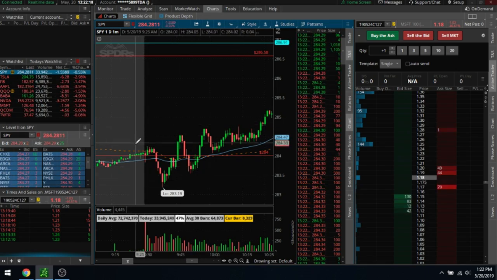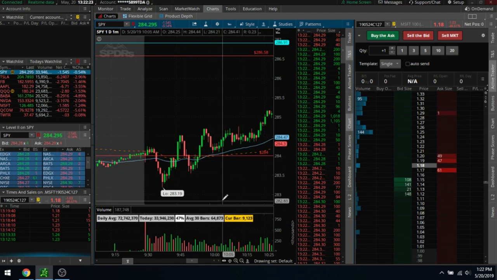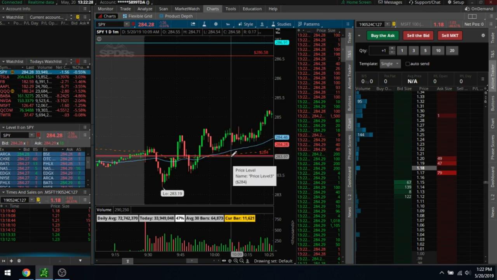The other thing a couple of people were asking me about was indicators: volume, the 50, and the VWAP. In reality, I could probably dump this 50. Somebody said to me, "You're not going to need the 50." I'm like, you know what? I'm going to need the 50. I don't even look at the 50 anymore.